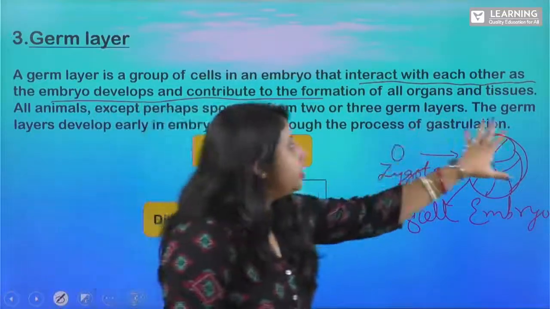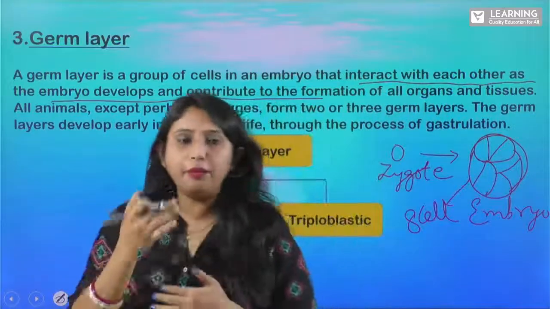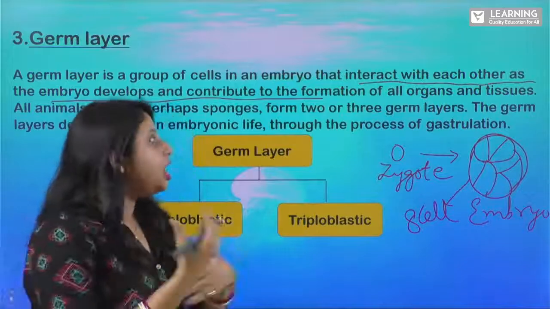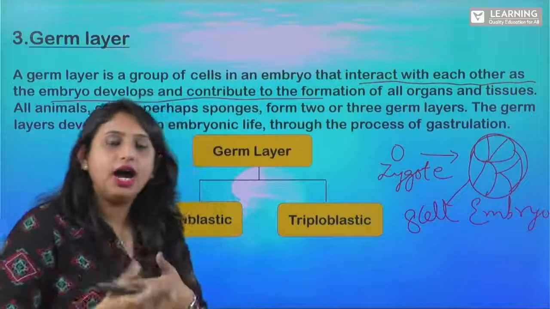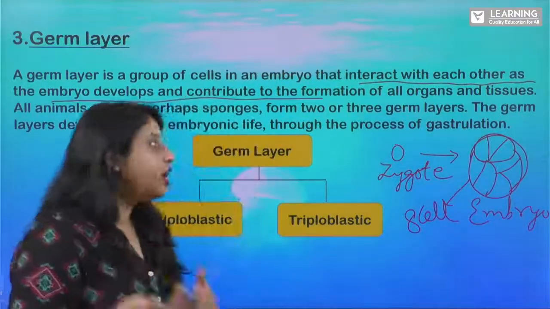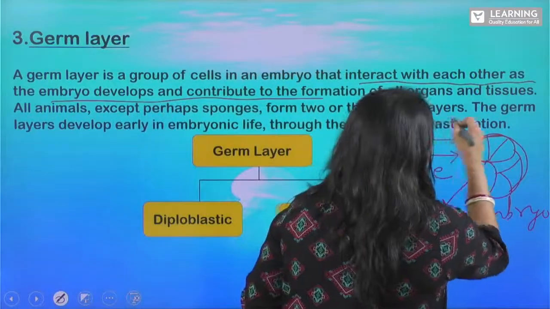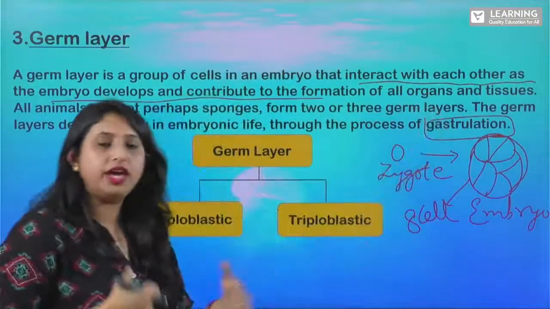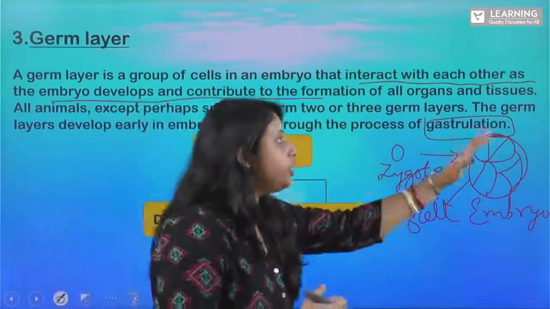right? So the germ layers develop early in the embryonic life. When the embryo is developing, at that early stage only, the germ layers start developing. Clear? So that process is known as your gastrulation, right? When the germ layers start developing in the embryo, that is known as gastrulation.